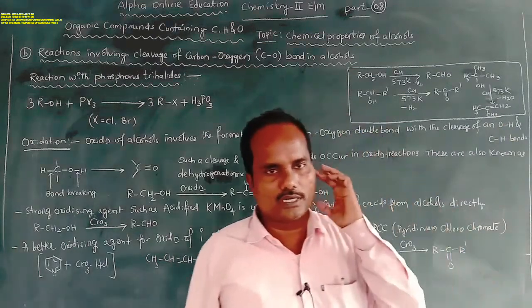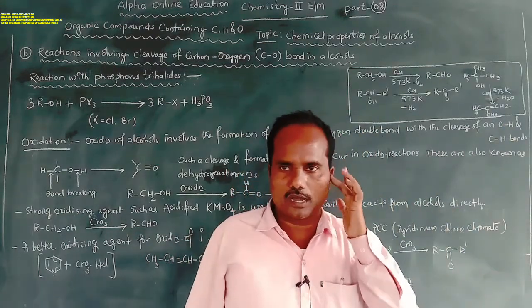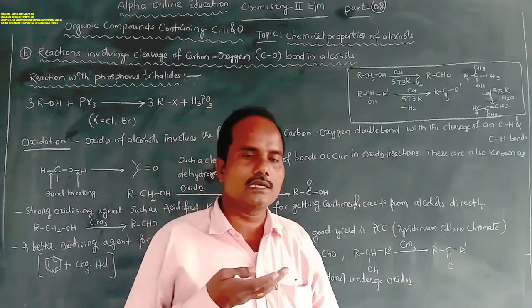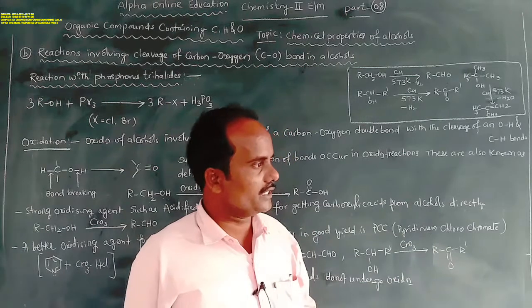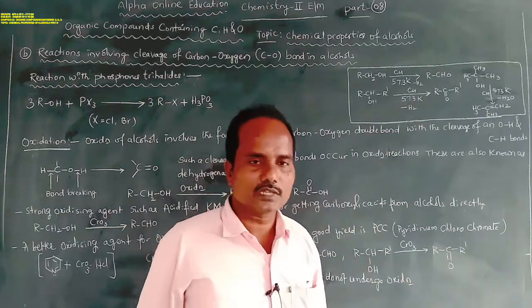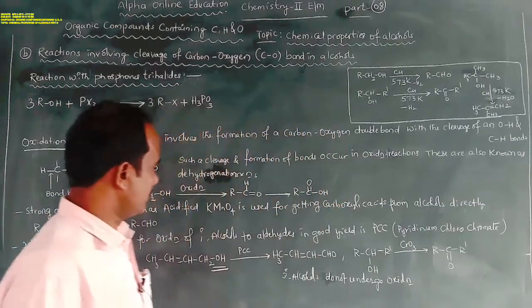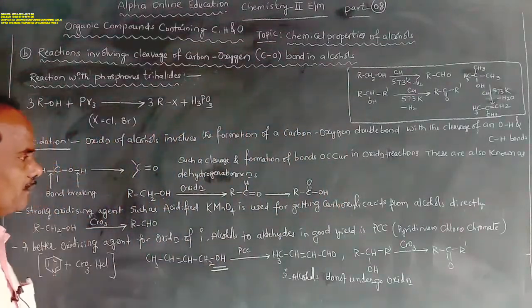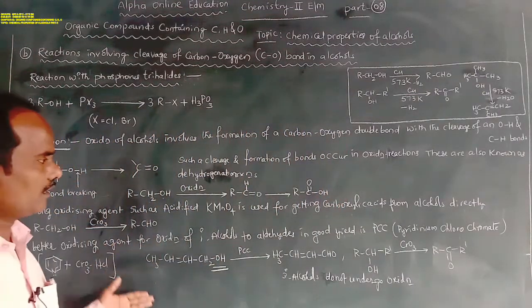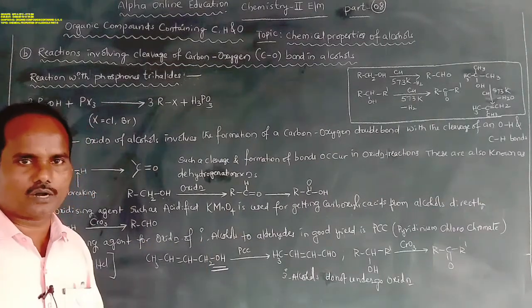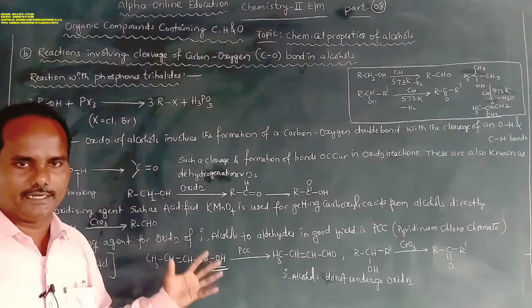So this is about oxidation of alcohols: primary, secondary and tertiary alcohols in presence of copper. Whereas in presence of PCC, pyridinium chlorochromate, primary alcohols are converted into the respective aldehydes in good yield.